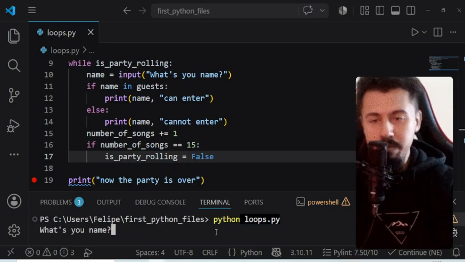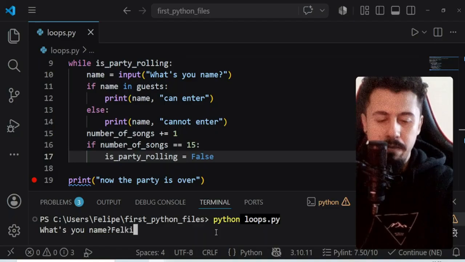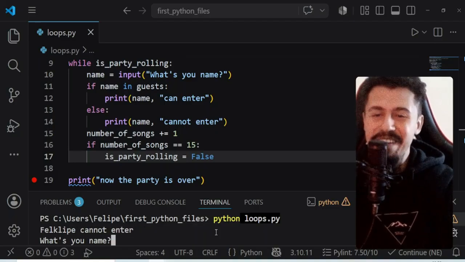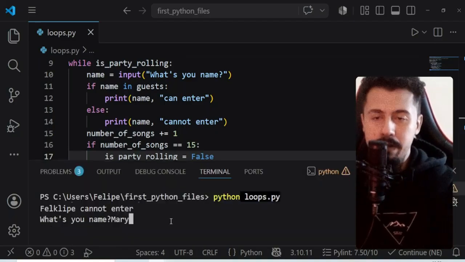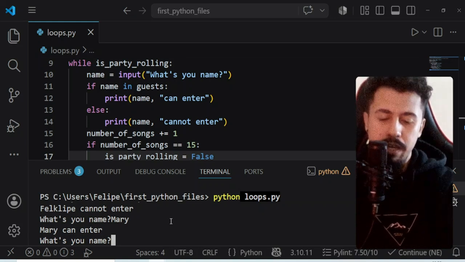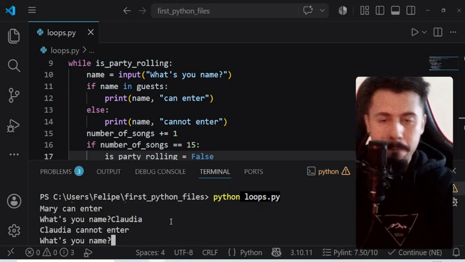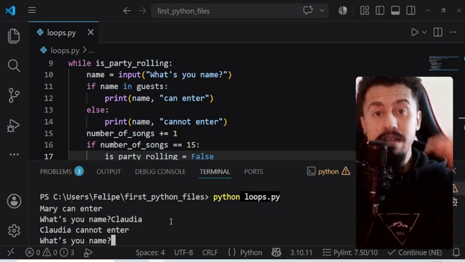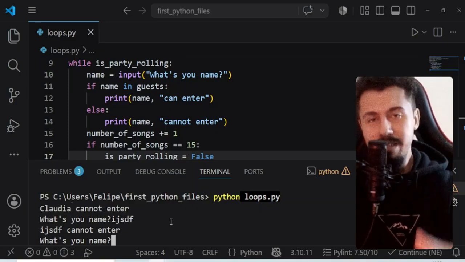So let's run this loop. What's your name? Felipe. What's your name? Mary. What's your name? Claudia. And our loop keeps asking. So that means that the party is rolling.